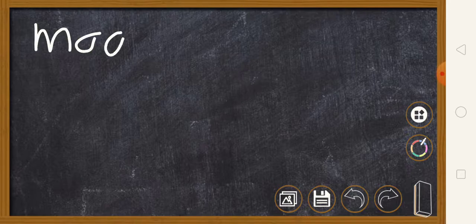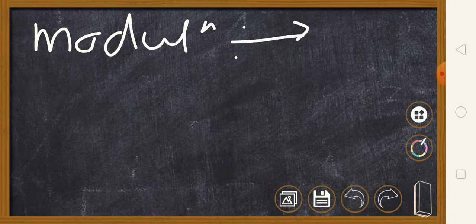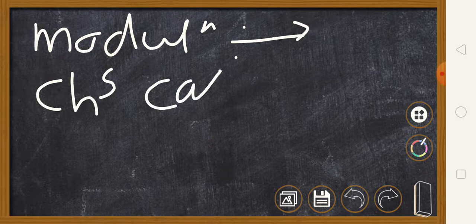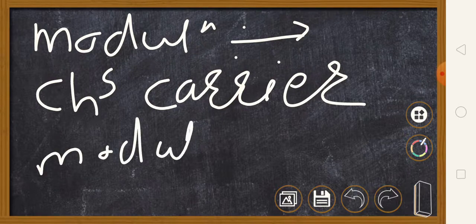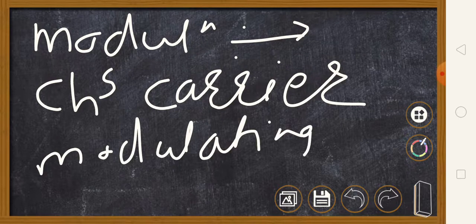So we are going to start this video with the concept of modulation, which we are going to revise because we already learned it in chapter 1. So let us start with the concept of modulation. Modulation means change in a characteristic of carrier according to the instantaneous value of modulating signal. That is known as modulation.